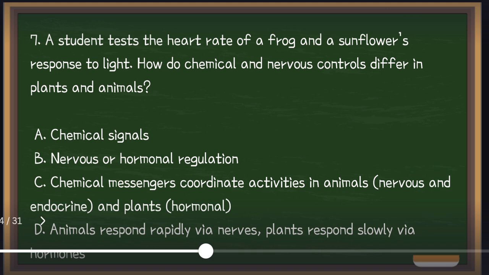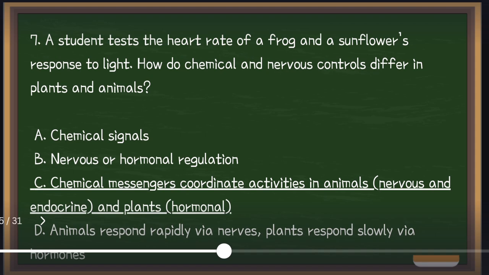Next number. A student tests the heart rate of a frog and a sunflower's response to light. So how do chemical and nervous controls differ in plants and animals? Is it A, chemical signals, B, nervous or hormonal regulation, C, chemical messengers coordinate activities in animals through nervous and endocrine systems, and in plants it is hormonal, D, animals respond rapidly via nerves, plants respond slowly via hormones. So the answer is letter C.